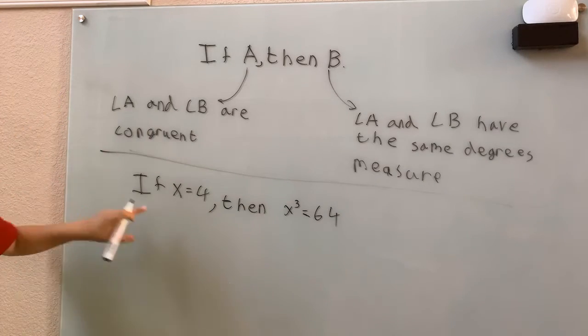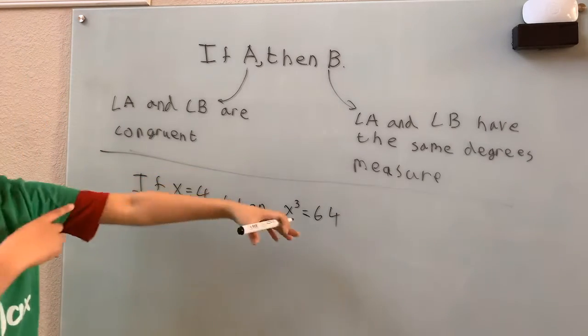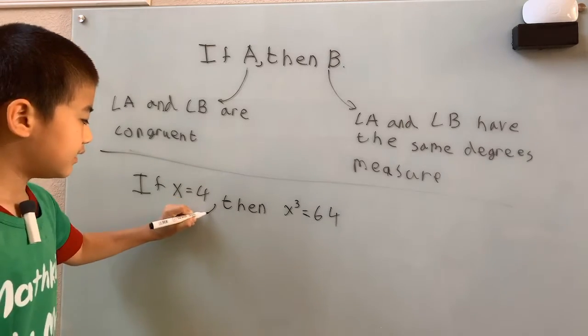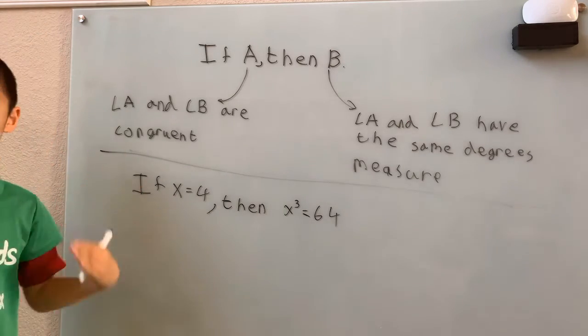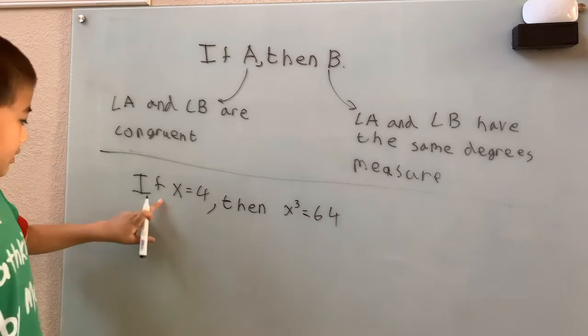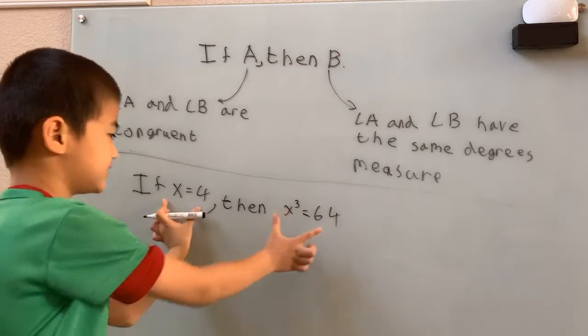Now here's our problem. We want to take the converse of this conditional statement and then determine if it's true or false. Now let's see. This is our A, this is our B.